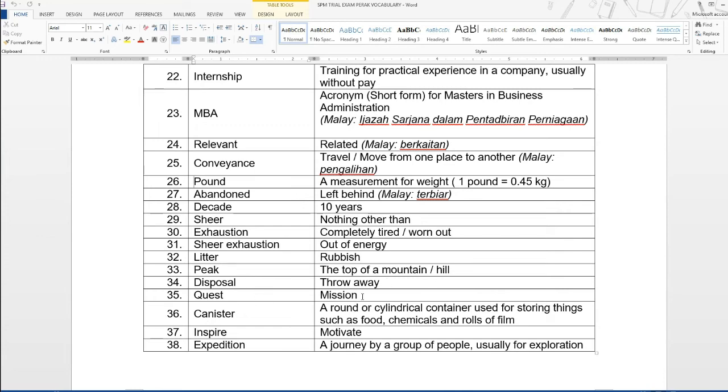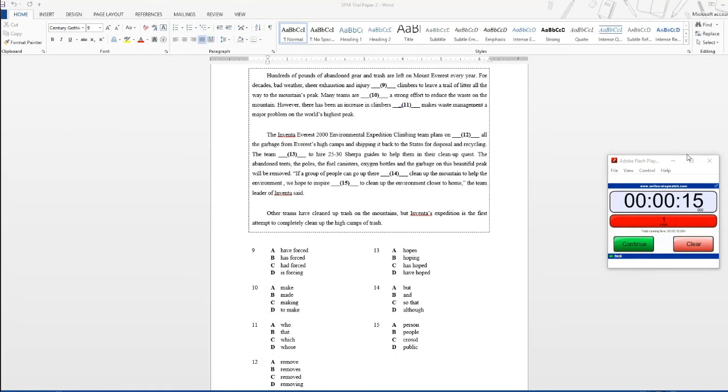A quest, meaning mission. A canister is a round or cylindrical container used for storing things such as food, chemicals, and rolls of film. Inspire, meaning to motivate. And an expedition is a journey by a group of people, usually for exploration. Now that you have listened to the text and also learned the meanings of the words in the text, we are going to return to the questions.